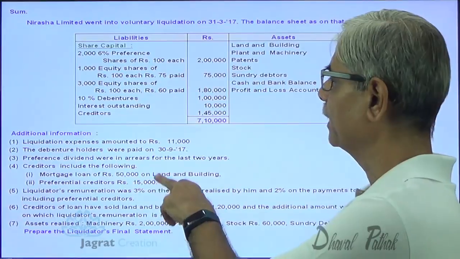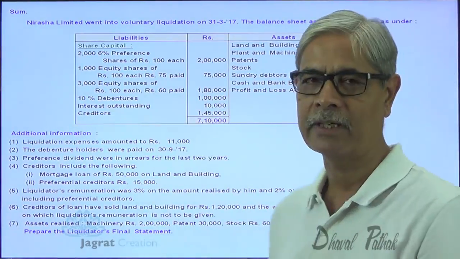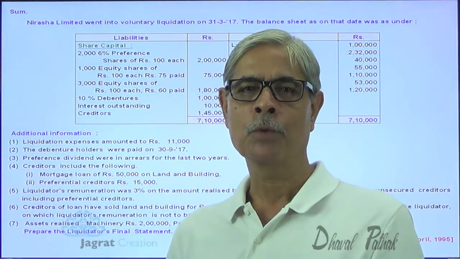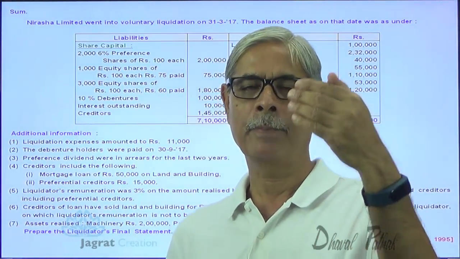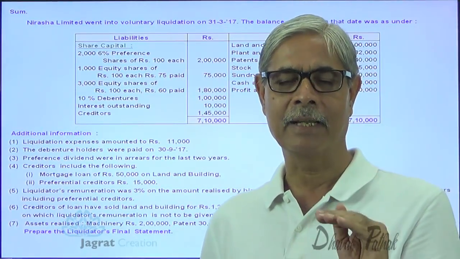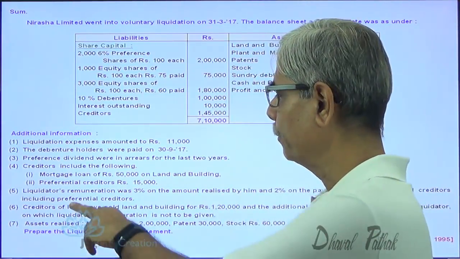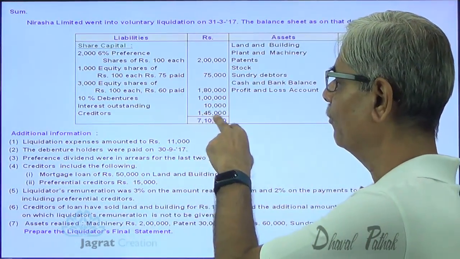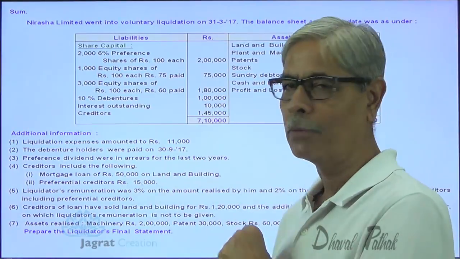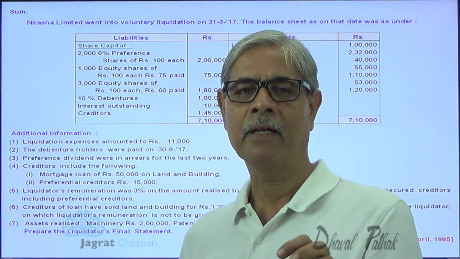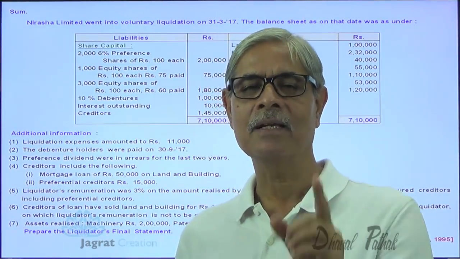Preferential creditors 15,000, so 1,45,000 includes preferential creditors 15,000. The preferential creditors are required to be paid after payment to fully secured creditors, liquidation expenses and liquidator's remuneration. Then we are required to pay preferential creditors 15,000. Now from 1,45,000, this 50,000 is a mortgage loan, 15,000 is preferential creditors, and the remaining creditors are identified as unsecured